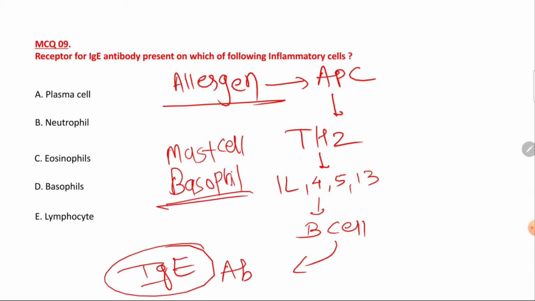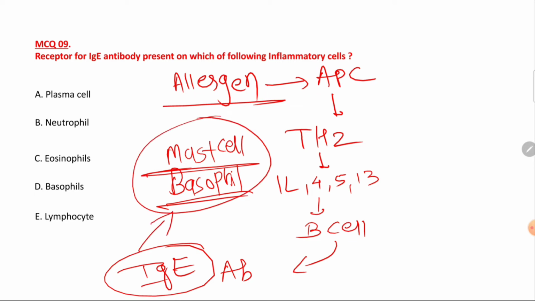They will bind on the mast cell or basophil cell with a corresponding receptor for the IgE antibody. So the corresponding receptor for binding of IgE antibody is present on basophil or mast cell, right? This is type 1 hypersensitivity. This process is known by the name sensitization. On re-exposure of allergen, the mast cell or basophil will degranulate and release their content to produce the symptoms. So the right answer would be basophil or mast cell, right?